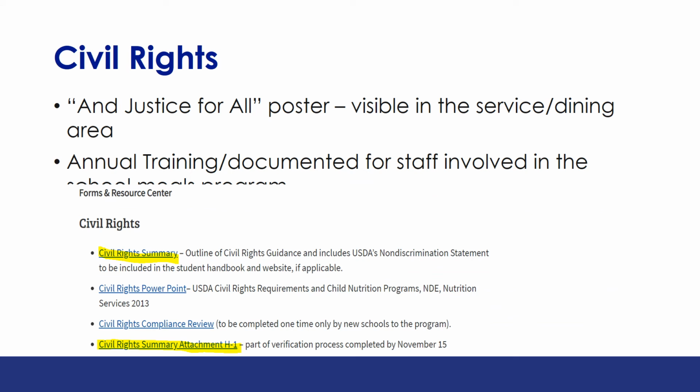Civil rights is another important topic for school food authorities. School food authorities are required to display the "And Justice for All" poster in a location visible to students, such as in the service or dining area. Annual civil rights training for all staff involved in the school meals program must be conducted. Who, when, and what was presented must be documented. Under the topic Civil Rights is a form that outlines requirements pertaining to civil rights. Attachment H1, Civil Rights Summary, is found under this topic. This attachment is required to be completed by November 15th as part of the verification process.